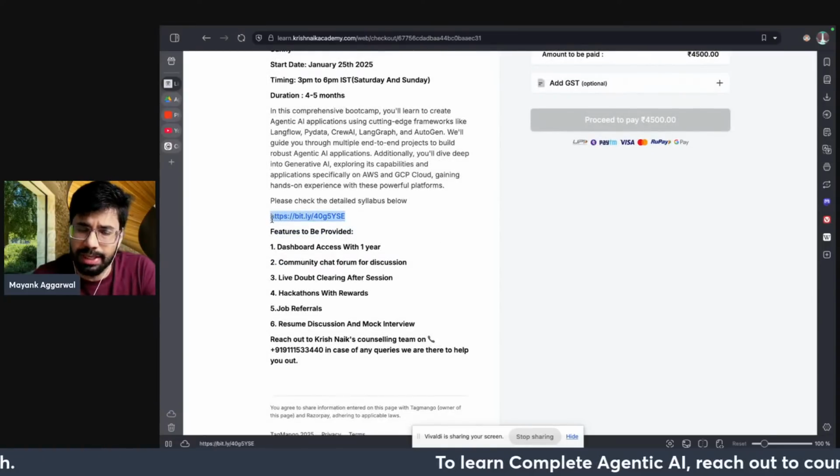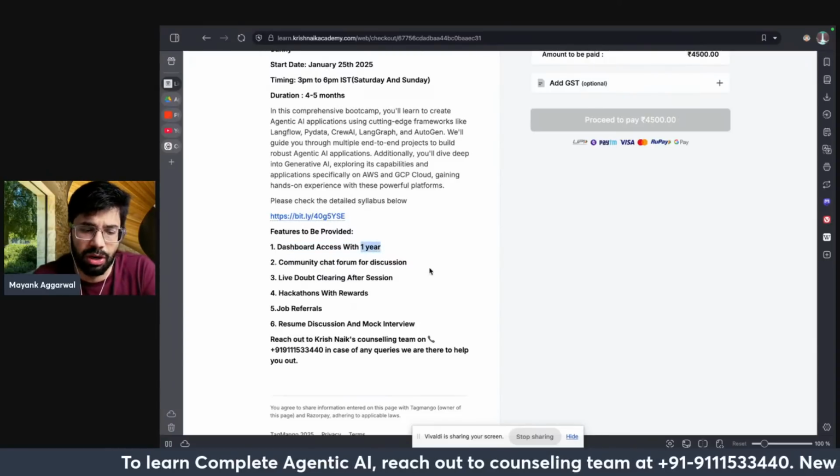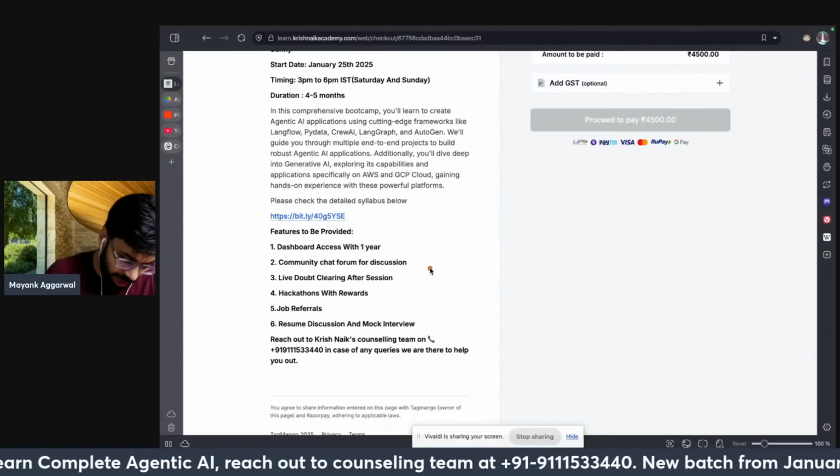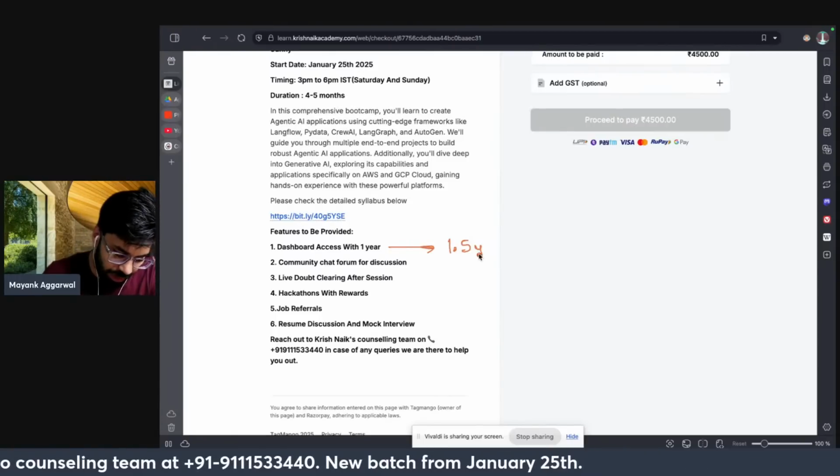I will go through these details tables in a bit. Dashboard access will be for 1.5 years, not one. After a lot of requests, we have just made it 1.5 years.